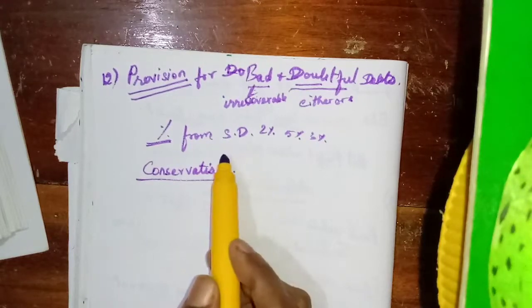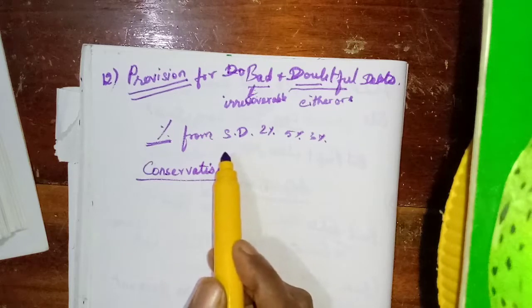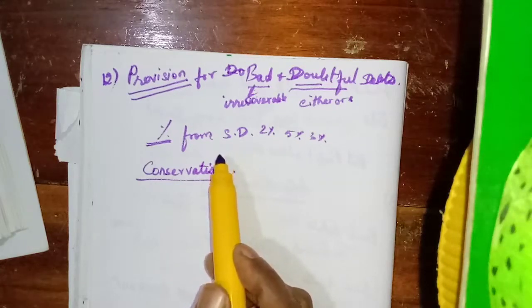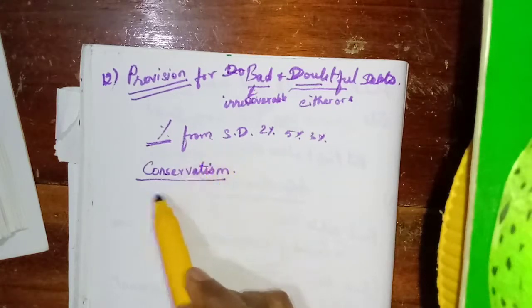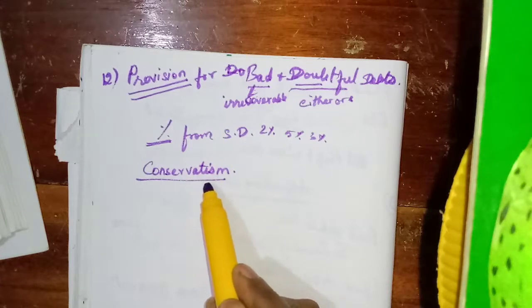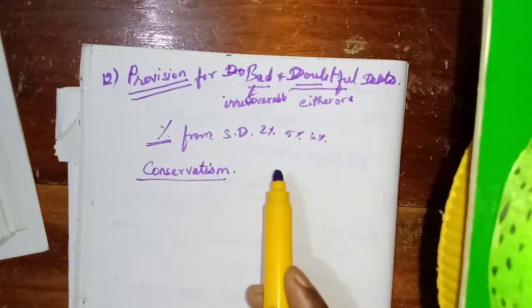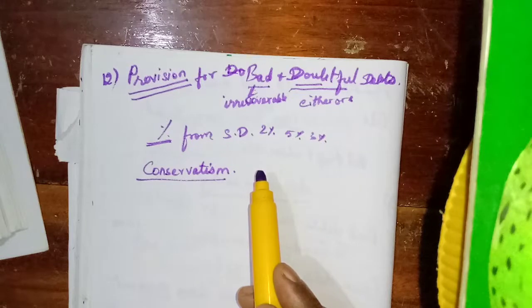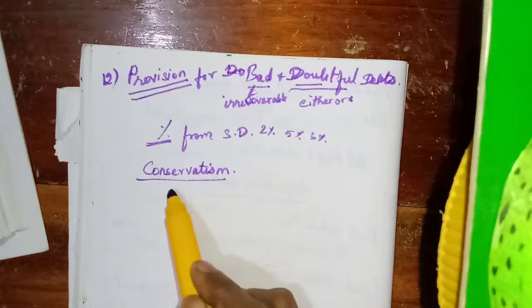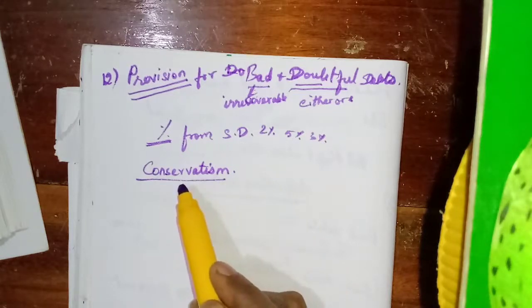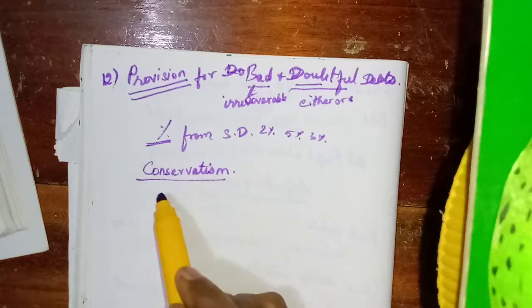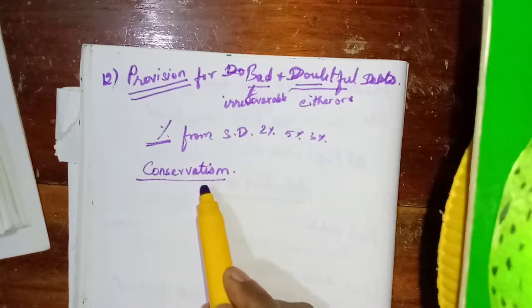Okay, that means in future if we occur some loss, what we can do, that is the convention of conservatism. Okay, and all the loss, expected loss, everything, that expected loss will be considered. Okay, that is called convention of conservatism.